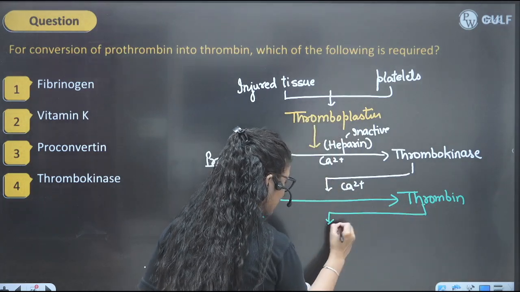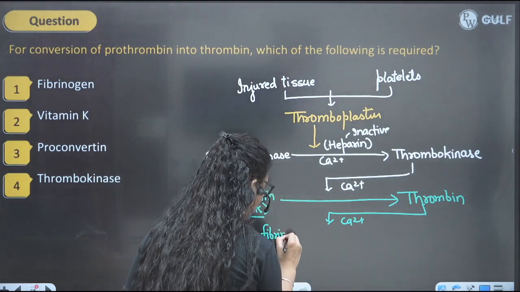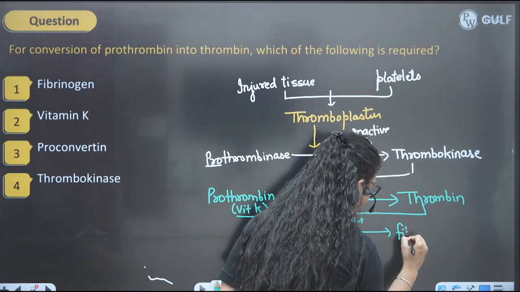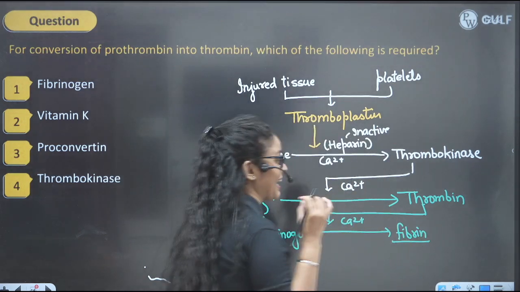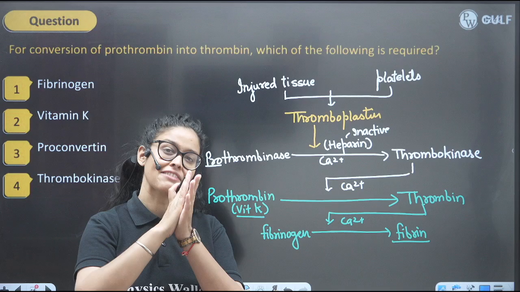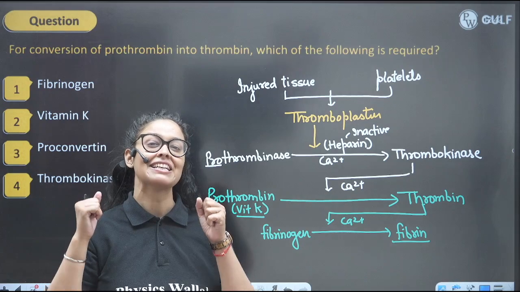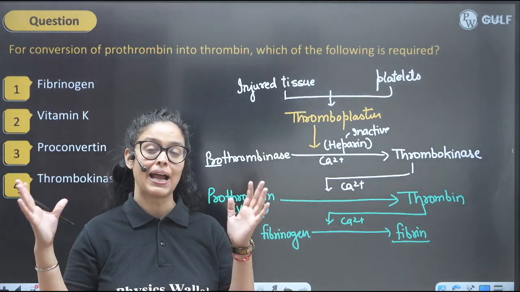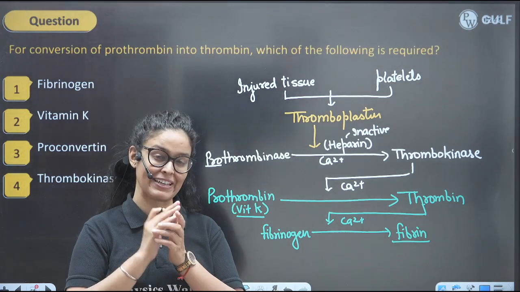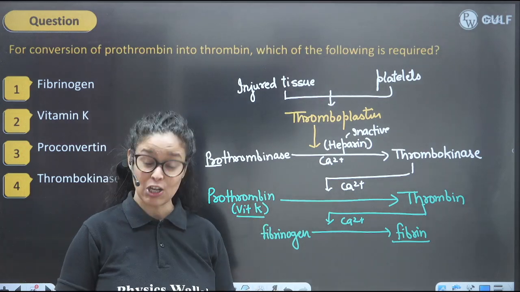Now, thrombin in the presence of calcium will convert fibrinogen. So, fibrinogen is an inactive protein, right? And it will be converted into fibrin. So, fibrin means thread-like fibers which will come together. Fibrin stabilizing factor will convert those threads into a bandage. So, yes, fibrin is an insoluble fibrous thread, and fibrin stabilizing factor will weave those threads in the form of a bandage, and your wound will be covered by this clot,